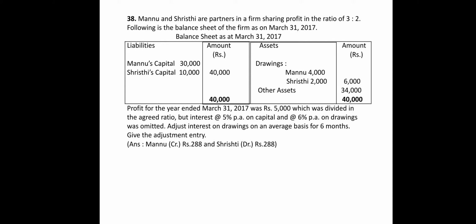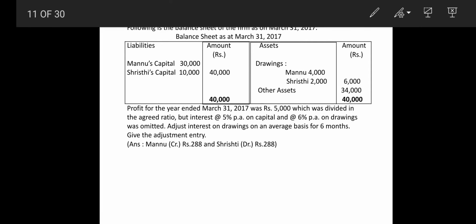Manu's capital is given, but you will find on the asset side there are drawings of 4,000 and 2,000, and other assets are given. The profit for the year ended 31st March 2017 was 5,000, which was divided in the agreed ratio, but interest of 5% per annum on capital and 6% on drawings was omitted. So what is omitted in the sum? That is to be highlighted. They had not charged interest on capital and interest on drawings for 6 months, right? So two things only they had left, and we are going to adjust that now.